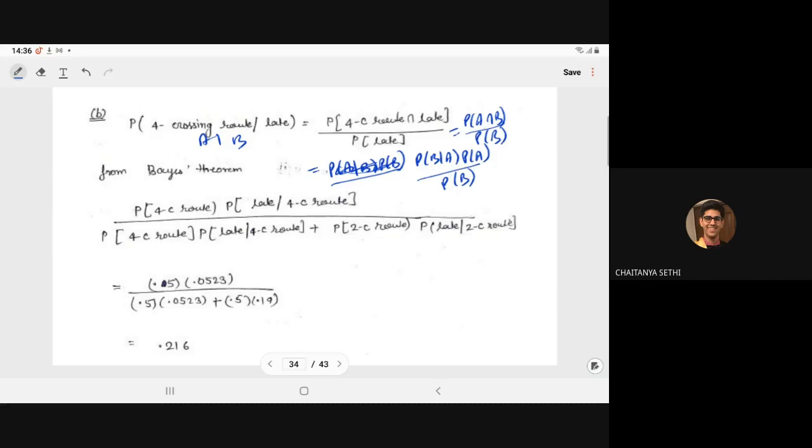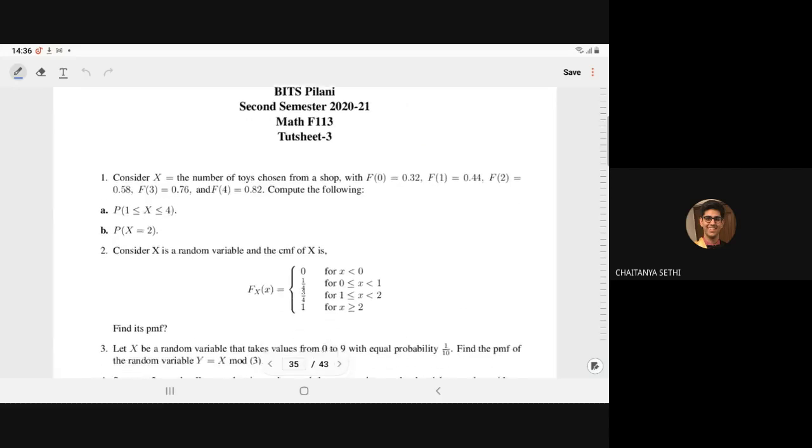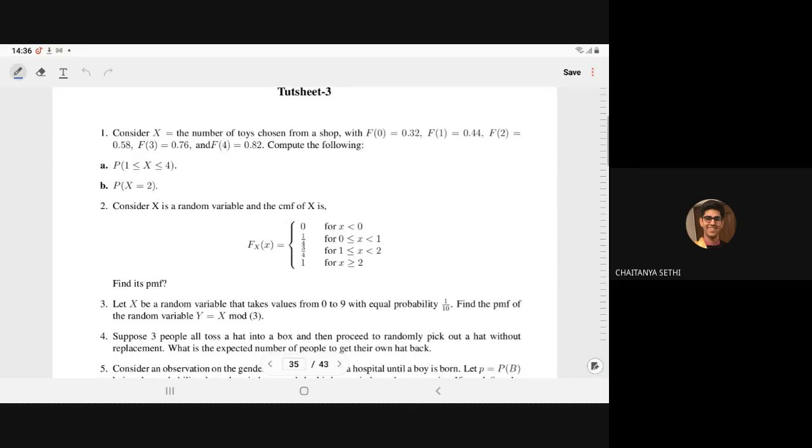So is there any doubt in applying the Bayes theorem? Anything you want to re-explain? So let us move ahead. So now this is tutorial sheet 3. I think today you have received it on Nalanda.